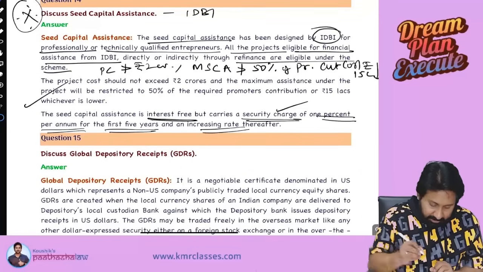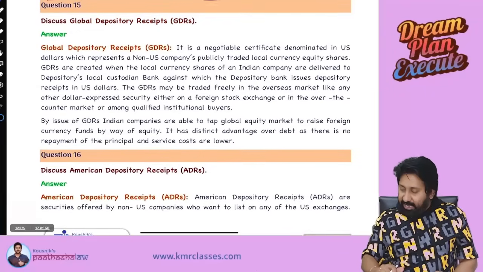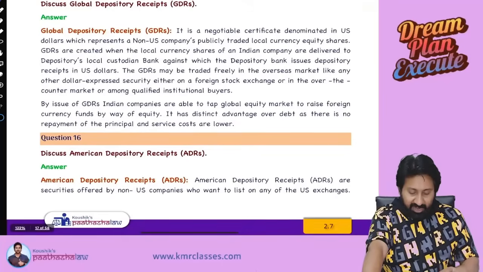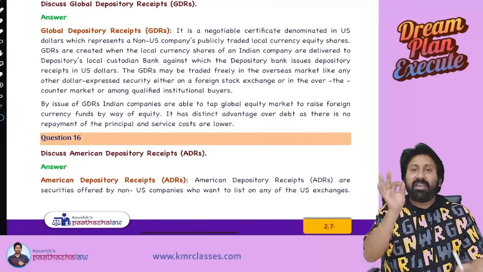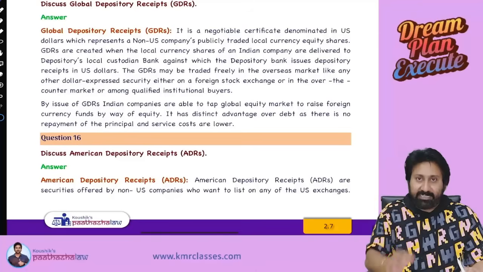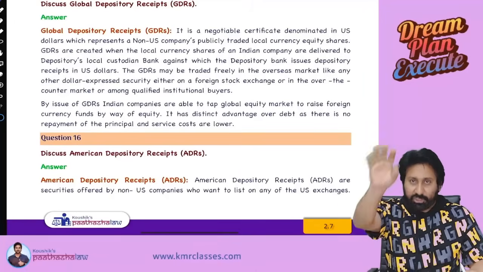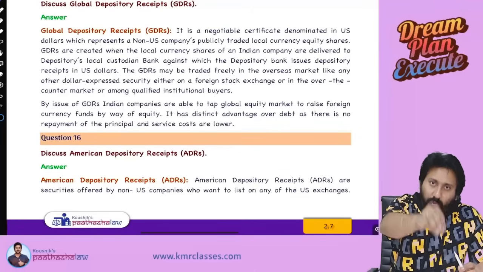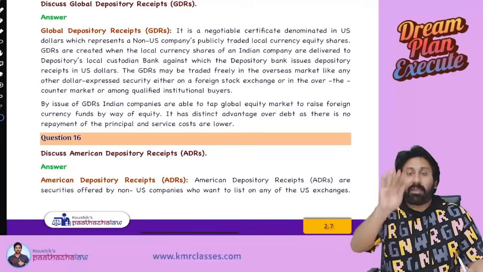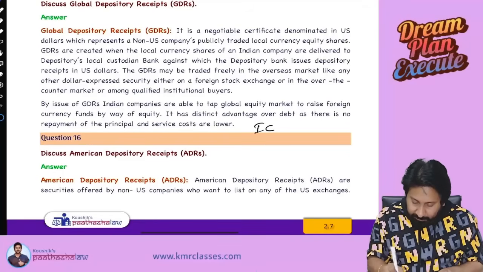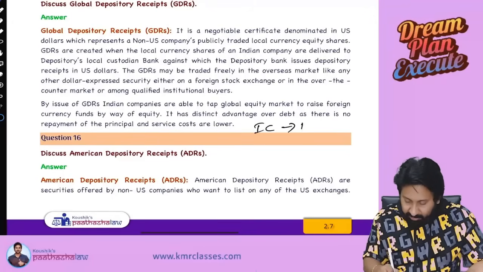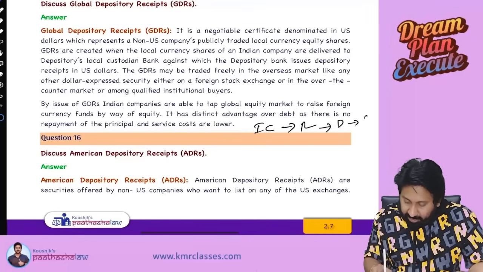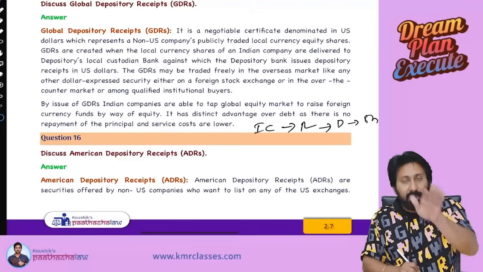Okay. Next, what is the next one? GDRs and ADRs. So these in law already we read so many times. What is a GDR and what is an ADR? Simply GDR, name only clear. Global Depository Receipts. Indian companies will issue their shares, either on private placement or public offer, to the people outside India. Those are called global depository receipts. Means Indian companies will not give shares, will give receipts through a depository outside India, which will be converted into shares. Those are called global depository receipts.